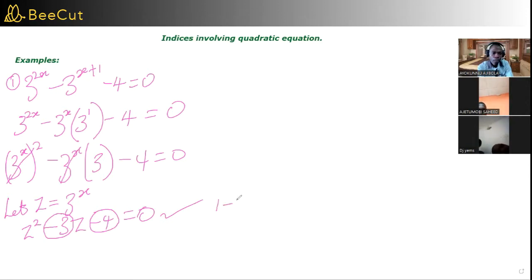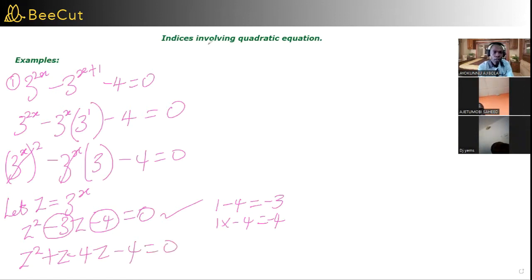Positive 1 minus 4 gives me negative 3, and positive 1 times minus 4 gives me negative 4. So I'm using positive 1 and minus 4 to represent the 3Z here. So I have Z squared plus Z, which is positive 1Z, minus 4Z, then minus 4 equal to 0.